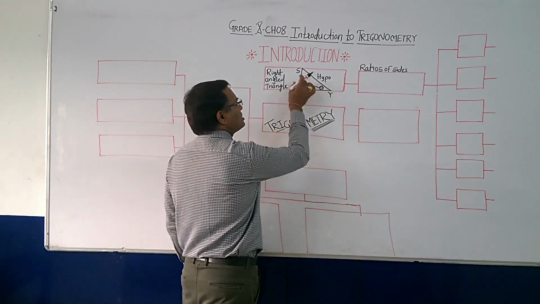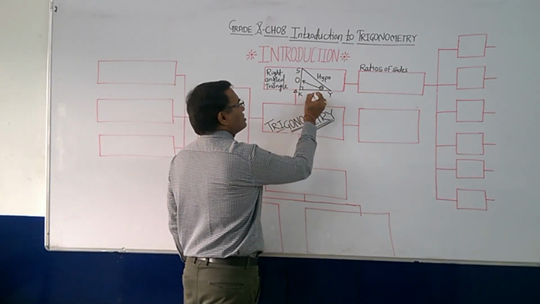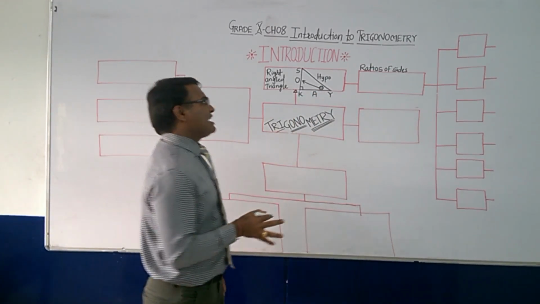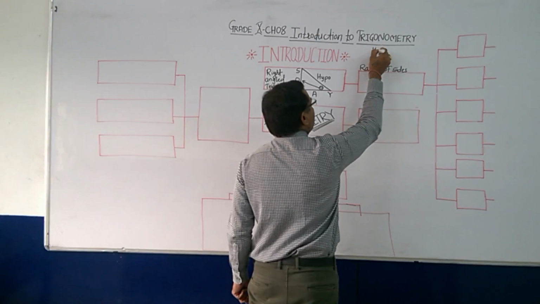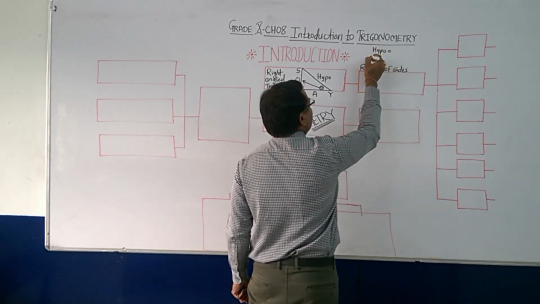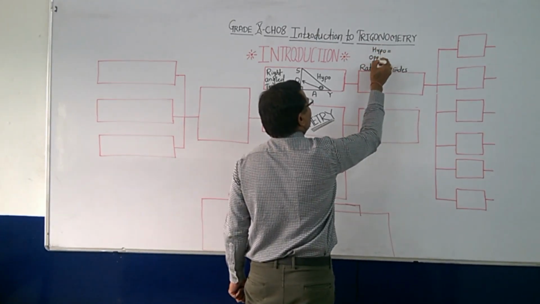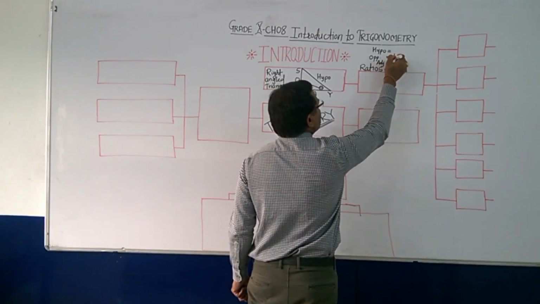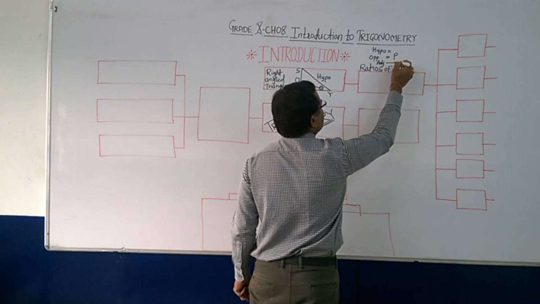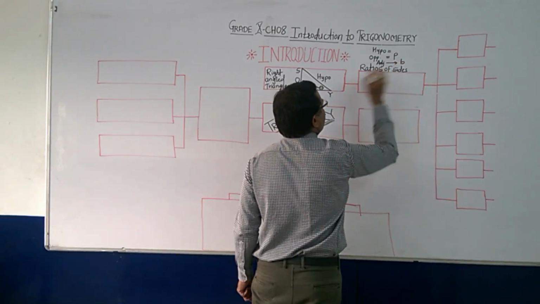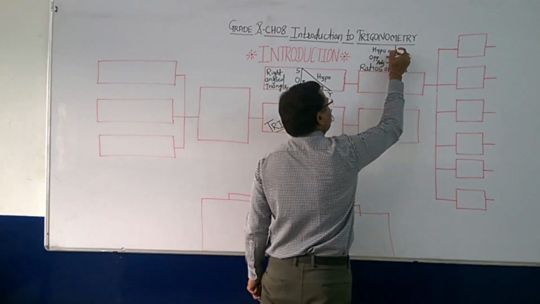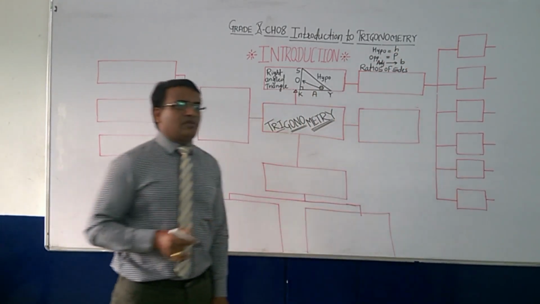This is the opposite side O, this is the adjacent side A. So three sides are there: the hypotenuse, the opposite side, and the adjacent side. The opposite side is also known as perpendicular and the adjacent side is known as base. The hypotenuse is denoted by h.